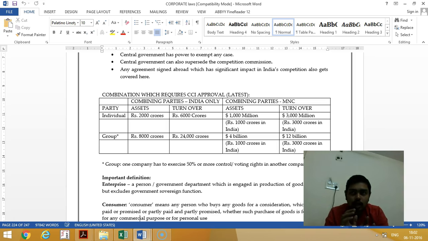Or two companies, one in India and one in foreign, merging together: the global assets worth 1,000 million US dollars, out of which 1,000 crores is in India, and global turnover is 3,000 million US dollars and 3,000 crores in India. And if two group companies are getting merged, 4 billion US dollars and 1,000 crores in India, or 12 billion turnover, and out of that 3,000 crores in India. And group means one company is exercising more than 50% on another company. So a holding-subsidiary relationship is the group.